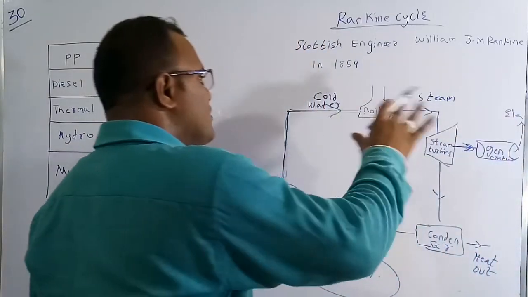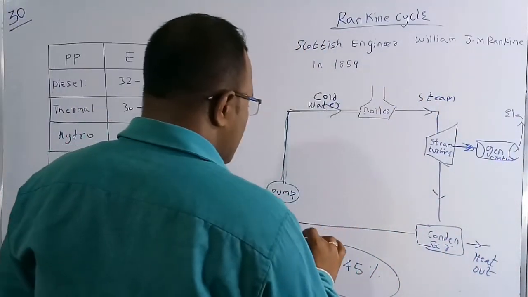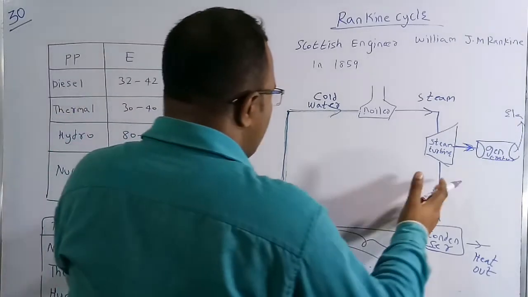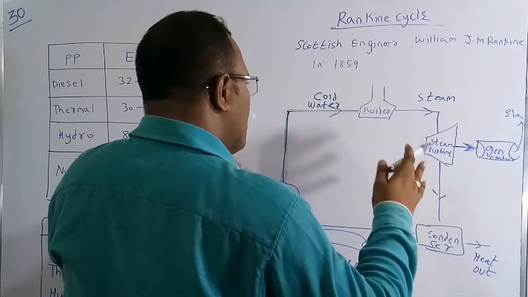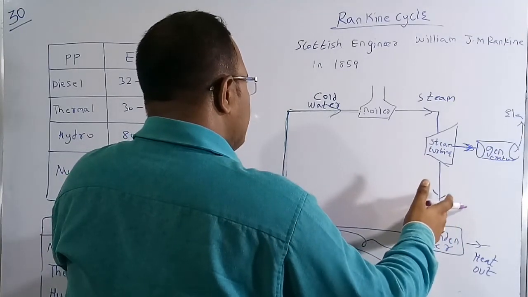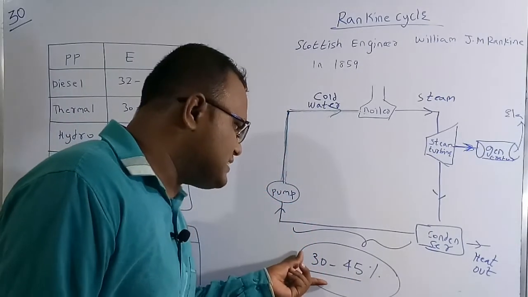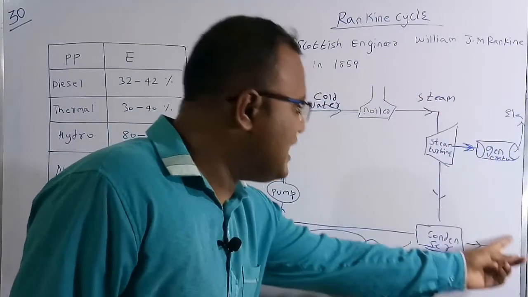So there is a huge process in a power plant. Out of all this huge process, this is a small process. We say it is a Rankine cycle. The efficiency of this Rankine cycle, one of the processes of the overall power plant, is only 30 to 45%. 30 to 45% is the overall efficiency of this one cycle, which is called a Rankine cycle.